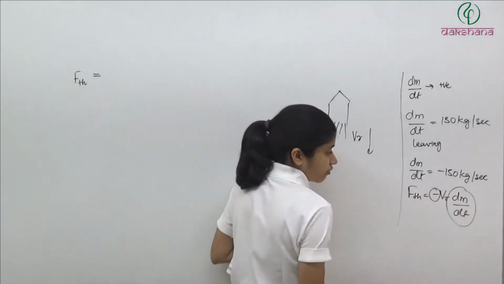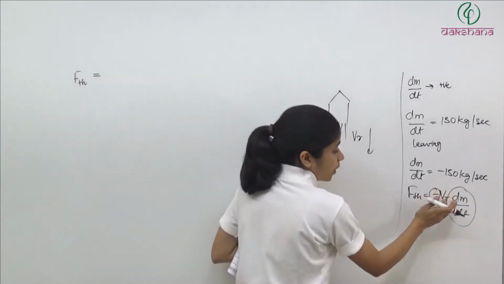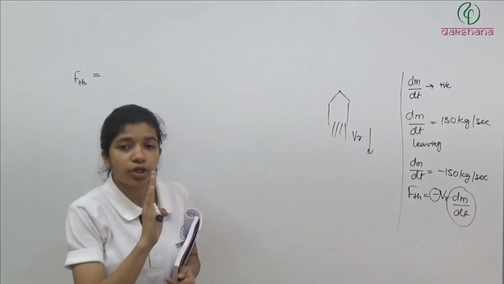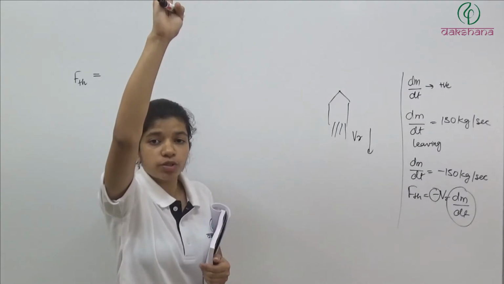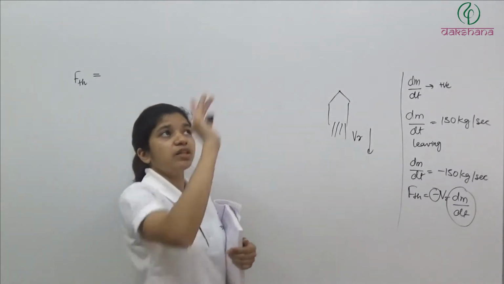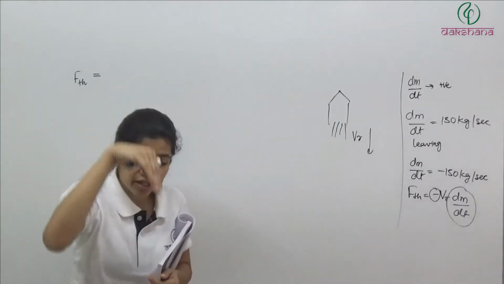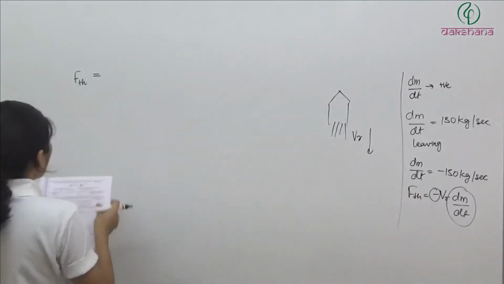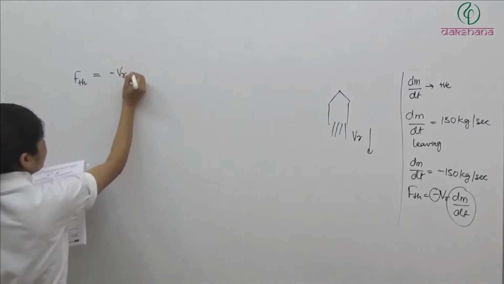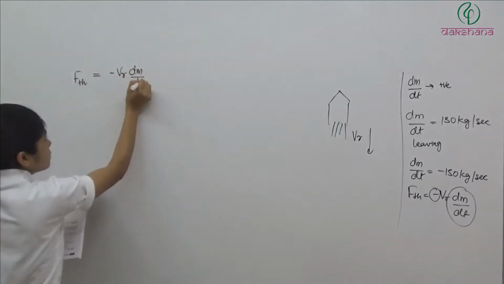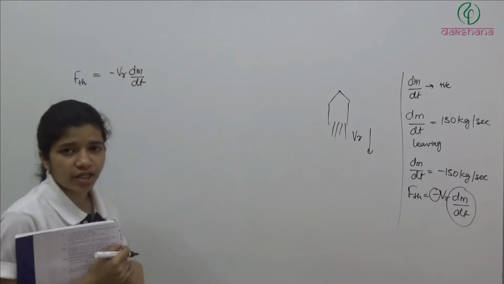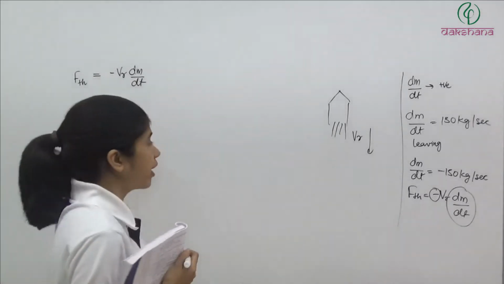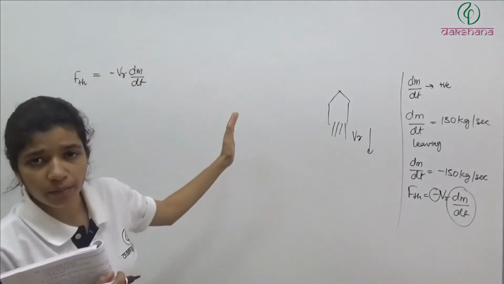So if mass is leaving in this direction, thrust will be felt by the object in the opposite direction, because here we have a minus. F thrust is equal to minus Vr dm by dt. This minus just shows the direction. If you just want the magnitude of the F thrust, it is just Vr into dm by dt, that's it.